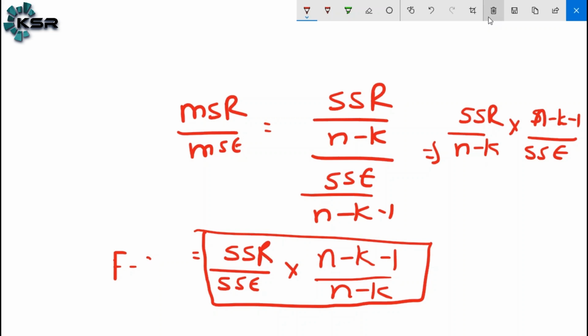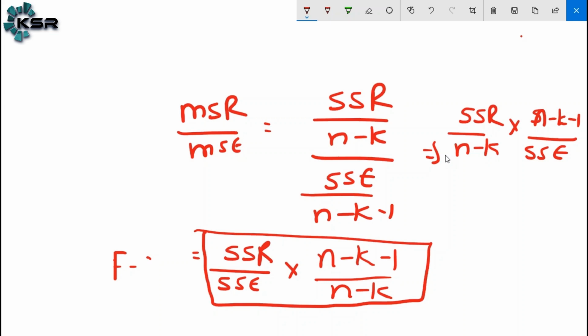Can you go to the previous page? Hello. Can you go to the previous page? Tell me what happened. The n minus k you told, right? Number of observations minus k, which means independent variables. n means number of observations. This is the rough work. I just roughed it. It is not possible to go to the next page.